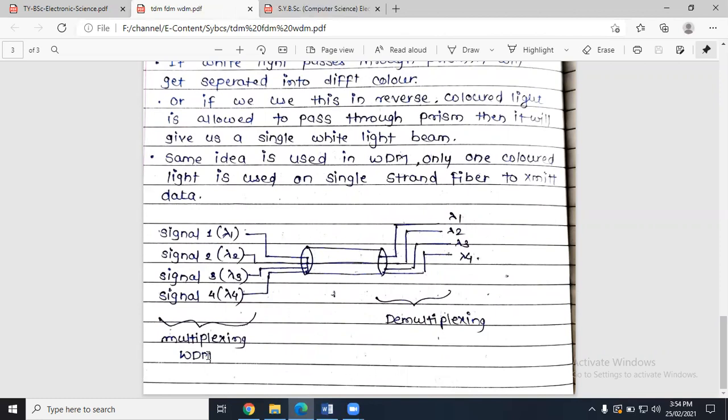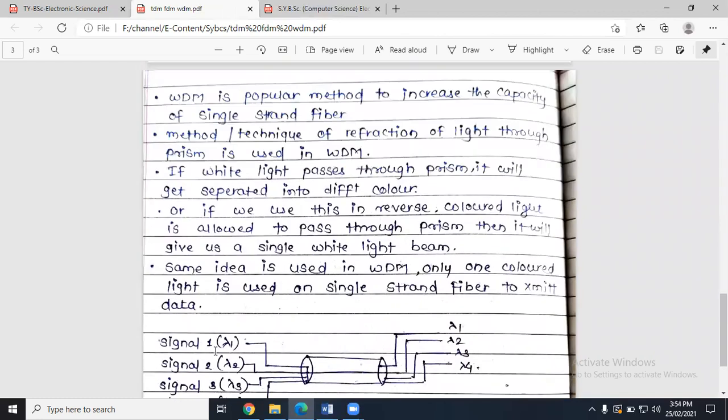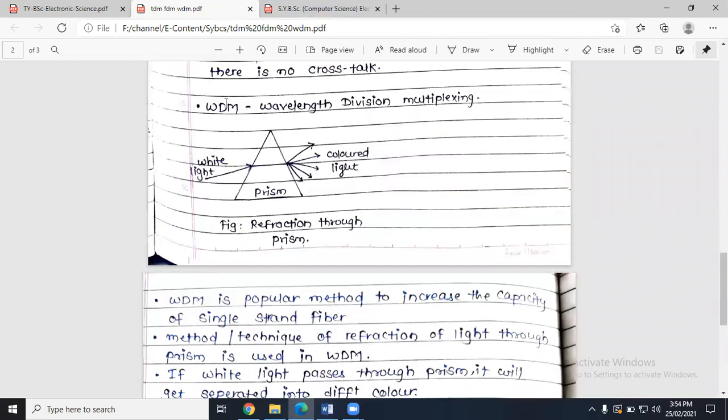Why? Because wavelength division multiplexing is used if you are transmitting data in the optical format. If you have data in the electrical format, then you can go for TDM or FDM. But if you have data which is to be transmitted in the form of optical light or optical energy, then you must use the WDM process, that is wavelength division multiplexing.